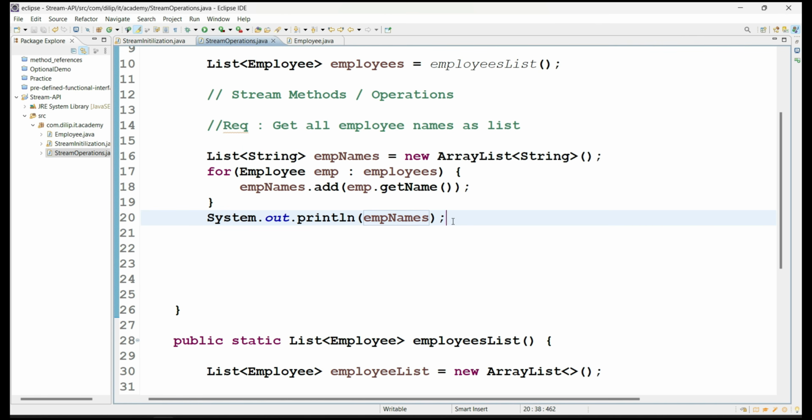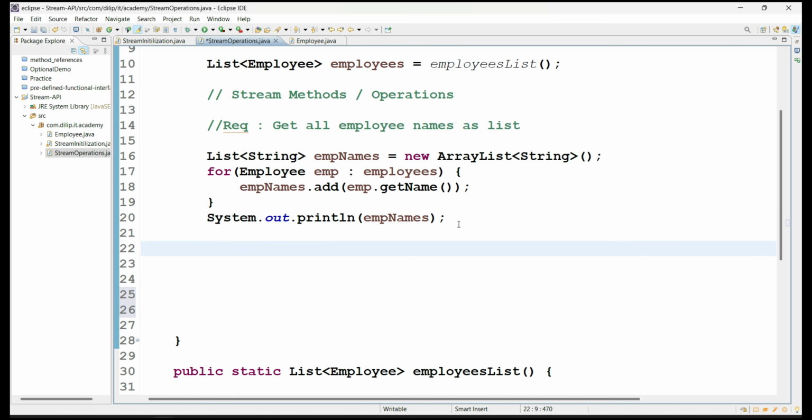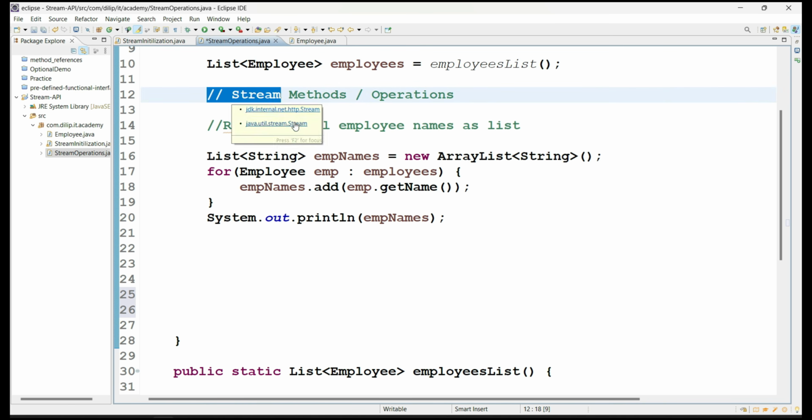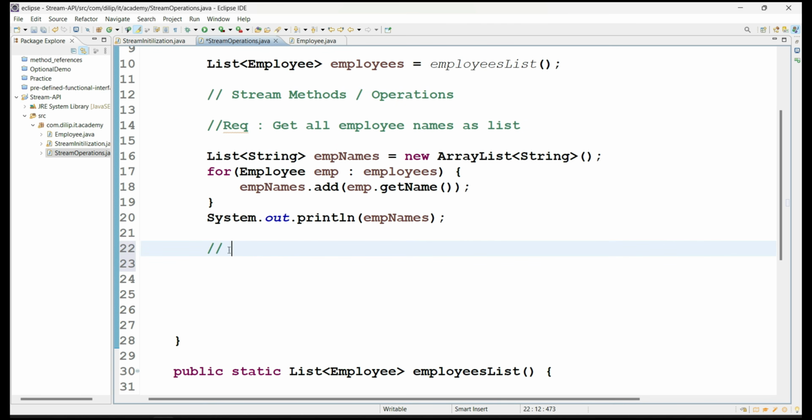But now, instead of doing this kind of imperative programming, where we are writing the implementation for creating a new list and iterating one by one, generally we know the purpose of lambda expressions and functional interfaces is to improve declarative programming in the Java language. So now, if I use the stream methods for the same requirement, how can I do it? Let's see, here it is. The same solution, but we are implementing it via